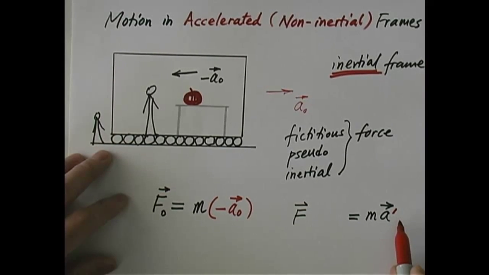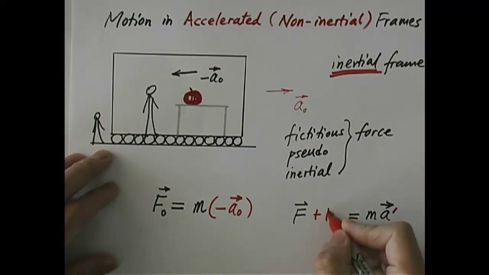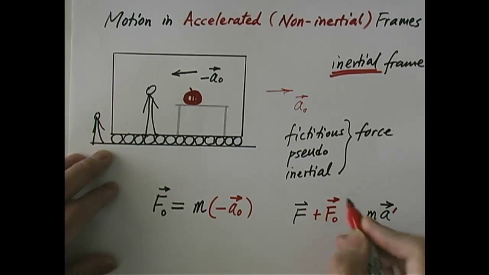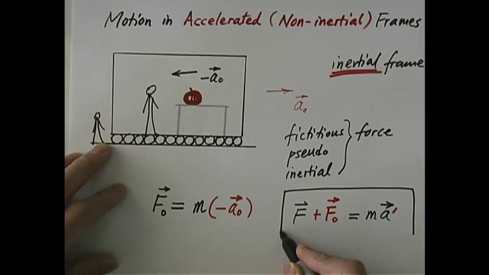We call it a prime. And then it turns out to do so, we must add this fictitious force F naught. So I'm going to add that into the mix: F plus F naught equals m a prime. This is Newton's second law in the non-inertial frame of reference, or accelerated frame of reference.